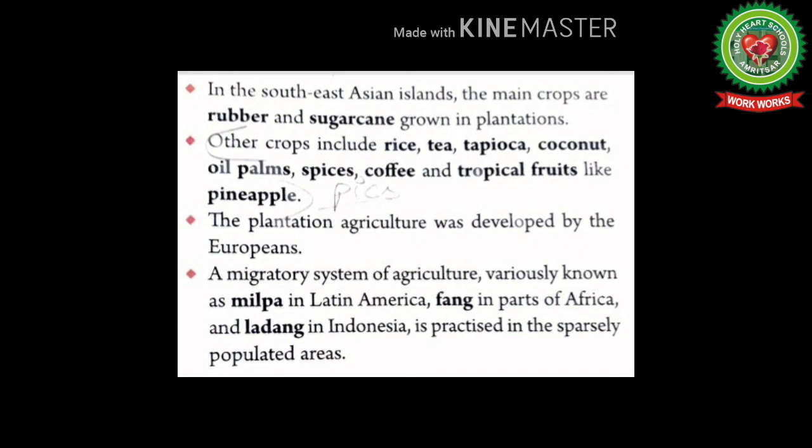Other crops include rice, tea, tapioca, coconut, oil palms, spices, coffee, and tropical fruits like pineapple.